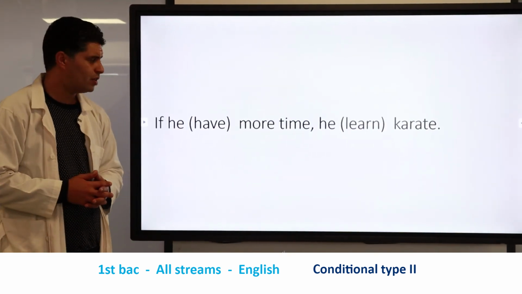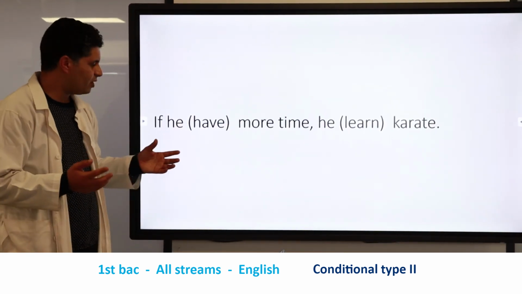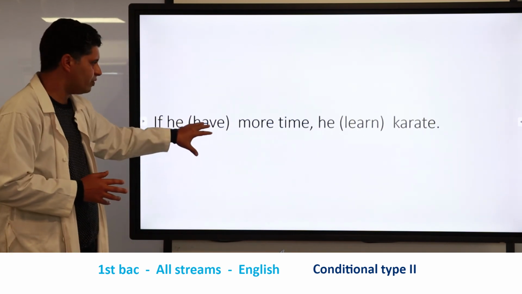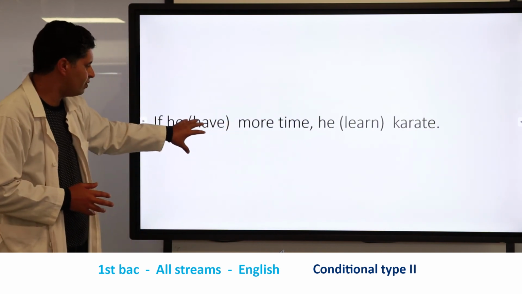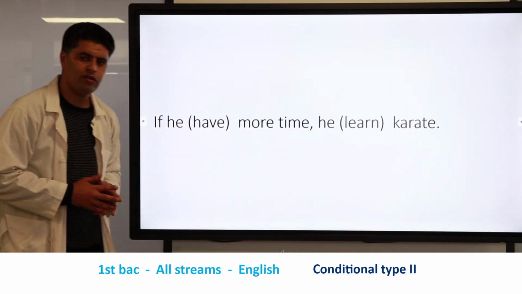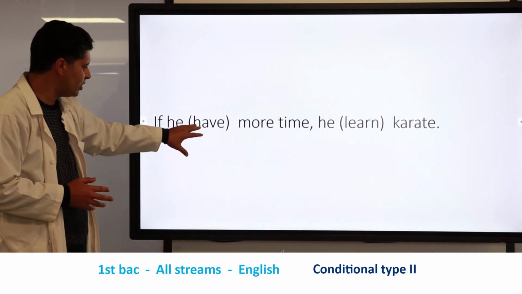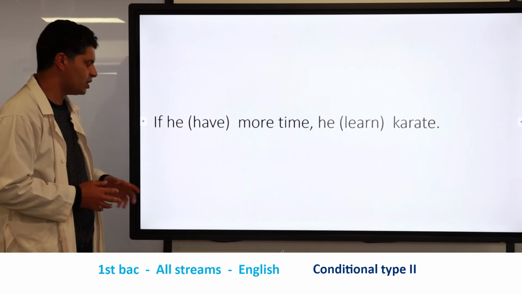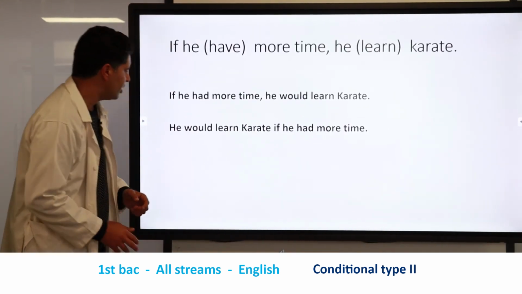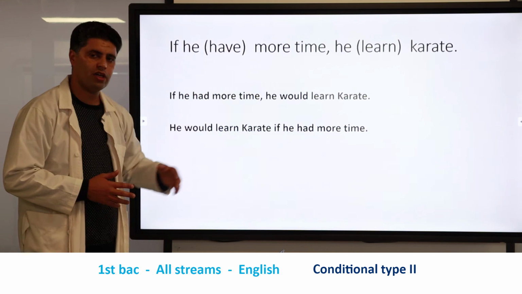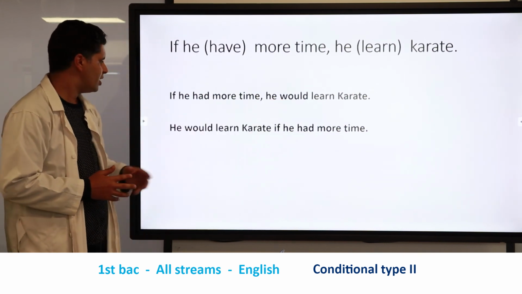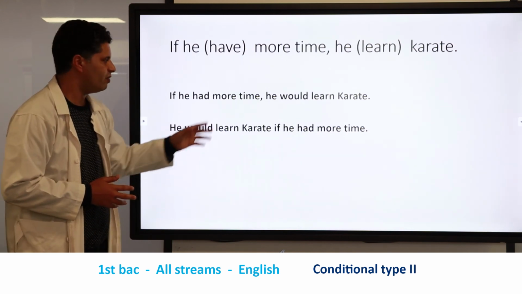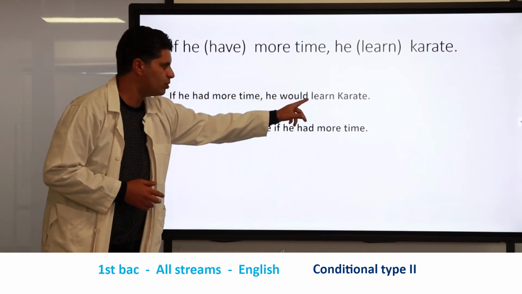Let's see another example. Here, as you can see, we have another statement in which we have a cause and an effect. Here we have the verb have and the verb learn. Have for the cause and learn for the result or the effect. So of course we have to use this one in the past simple, and this one must be used in its base form. What will be your answer? You can say, if he had more time, he would learn karate. As you can see, the conjunction if plus subject plus the past simple of the verb to have, plus subject plus would plus the base form.